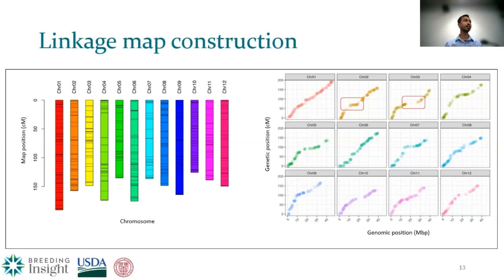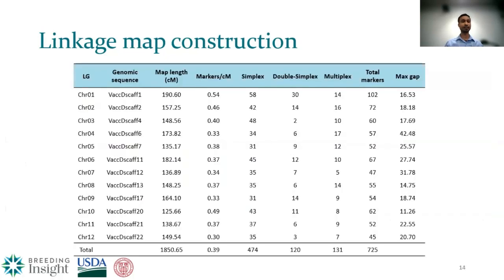So overall, with these results, we were very confident to say that the mid-density panel that we developed was good enough and efficient for these kinds of works. So this is a summary of the genetic map. We were able to construct the map that I showed you using 725 markers. As you can see, some of the markers have big distances, but again, considering the imputation and the best parent used, this is the best we got from our analysis.